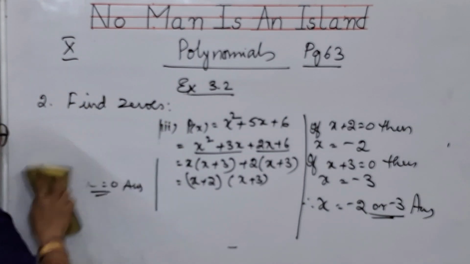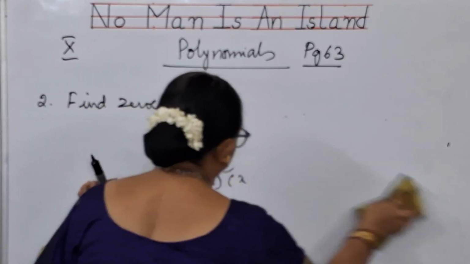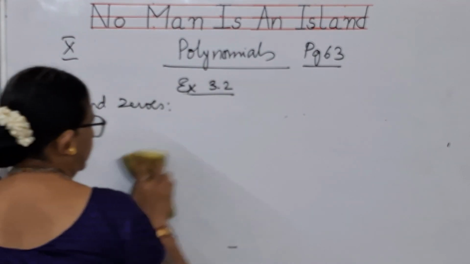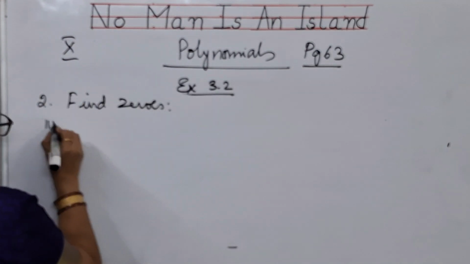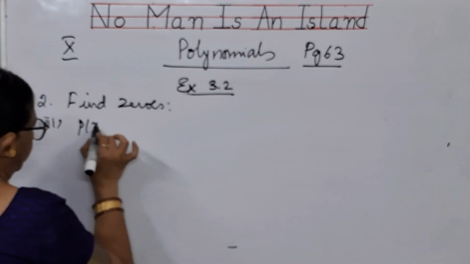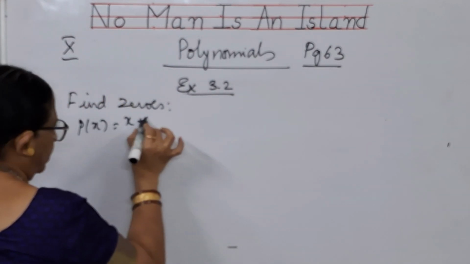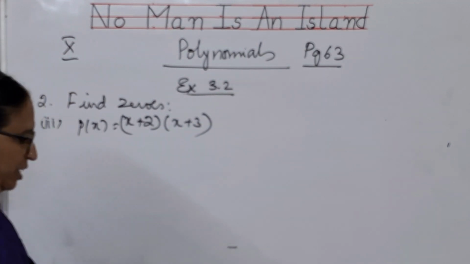Now let me teach third bit. Third bit is p of x is equal to x plus 2 into x plus 3. It is actually the answer which we got earlier.